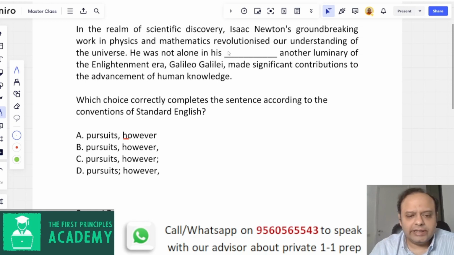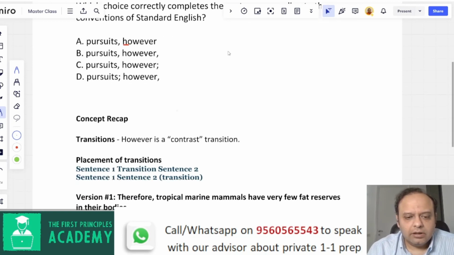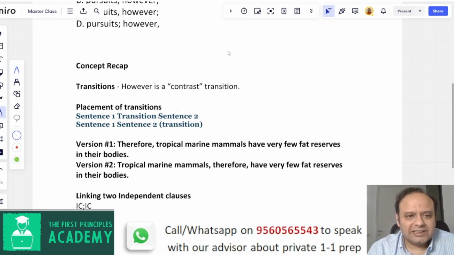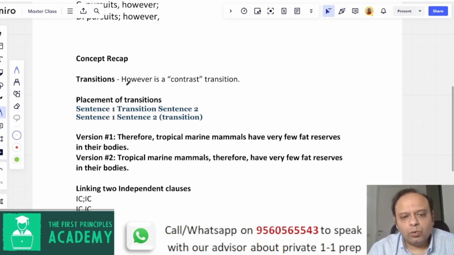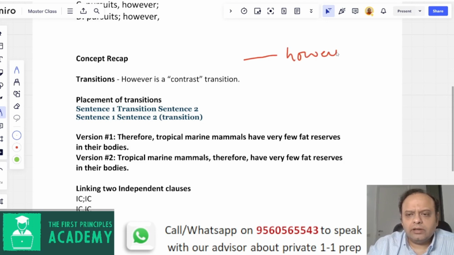Okay, let's just recap some of the concepts for this question. This is a question that involves a transition, and we know that however is a contrast transition, right? It's not a support or a causal transition. It clearly indicates some sort of contrast. So, usually you would see one sentence, you would see however, and the second sentence, and we usually assume the second sentence is somewhat of a contrast to the first sentence.